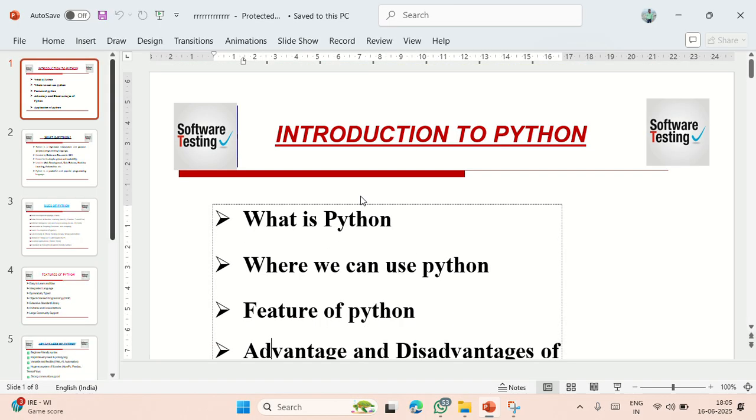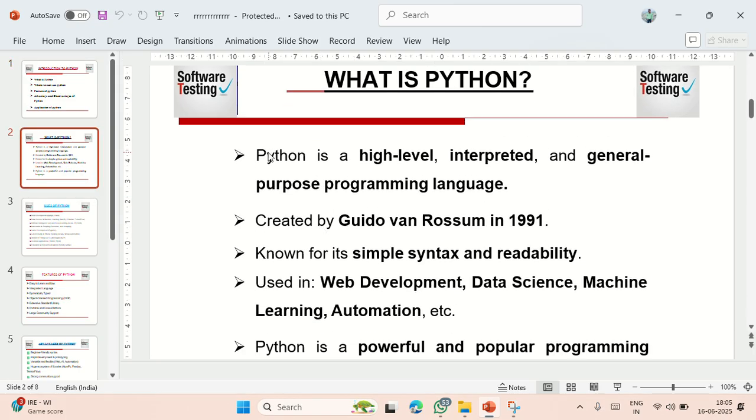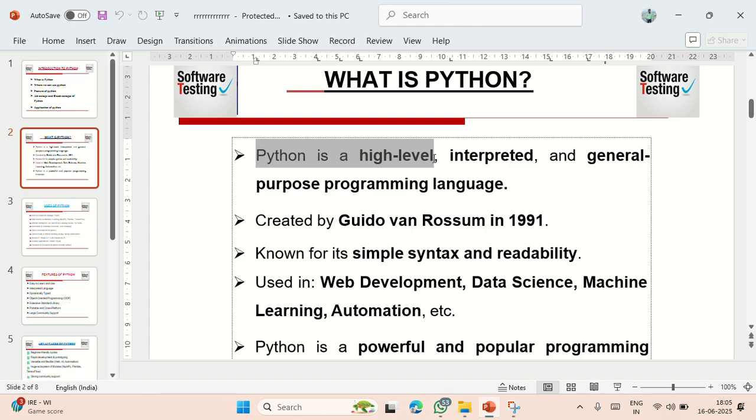So first I will tell you what Python is. As we know, guys, Python is a high level language, and it is also an interpreted and general purpose programming language. So what is the meaning of high level language? The human can understand only the English language, so that is the meaning of high level language. And interpreted means it will execute the code line by line, step by step.